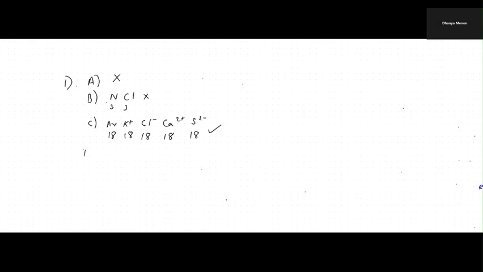Coming to the D statement, the correct order of first ionization enthalpy. Now you know that they are in the same period. Mg, aluminium, silicon, they are in the same period, and along the period, the ionization energy increases.